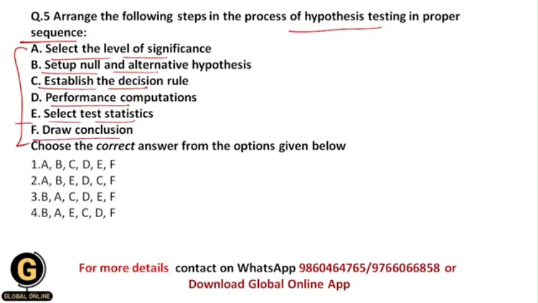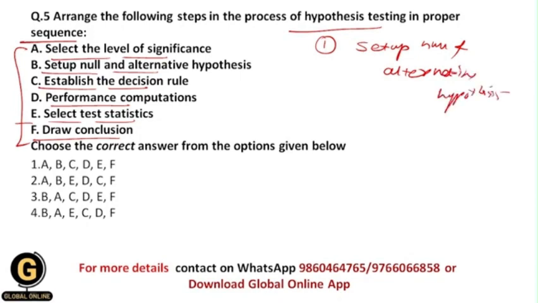So students, now I am going to tell you the proper sequence of the process of hypothesis testing. Your first step should be to set up the null and alternative hypothesis. Then your second step should be to select the significance level.